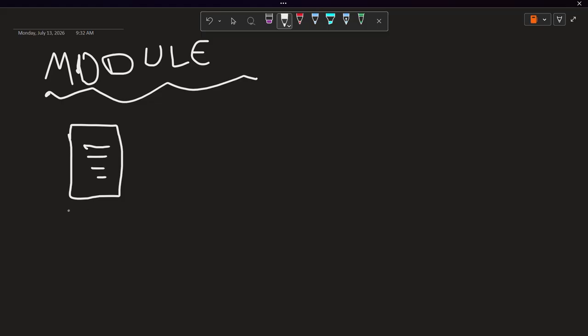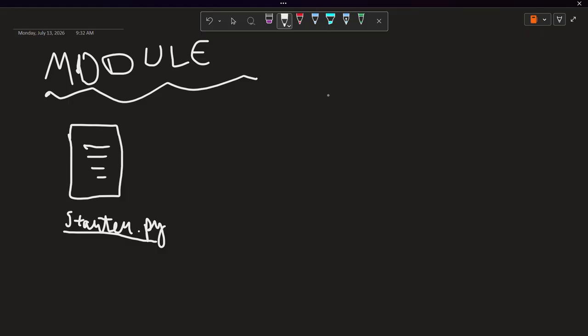Let's say it is like starter.py. Okay, let's say somebody has written like this. The name of the file is this, and the code is something written here.